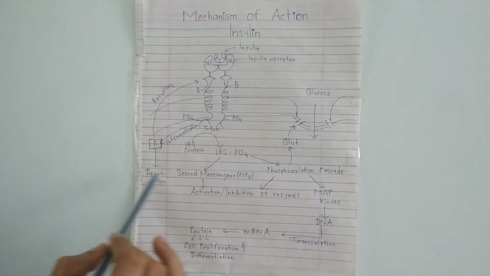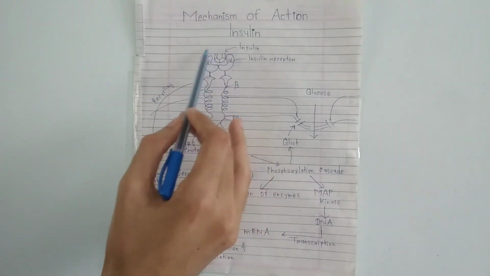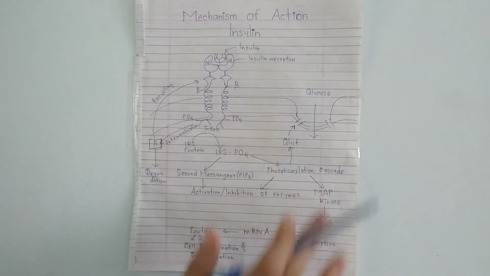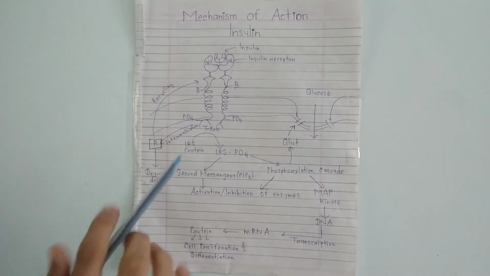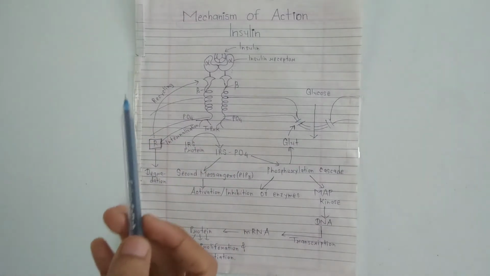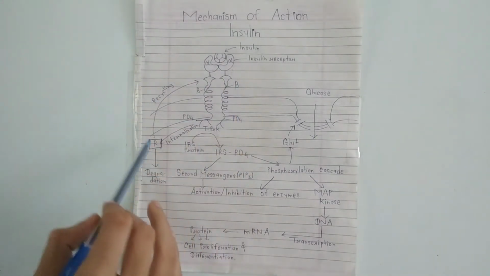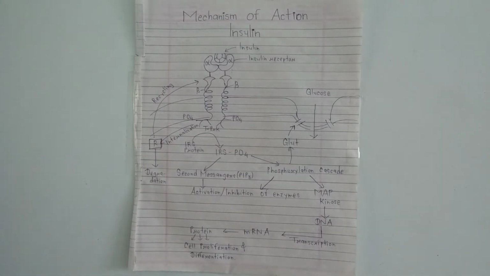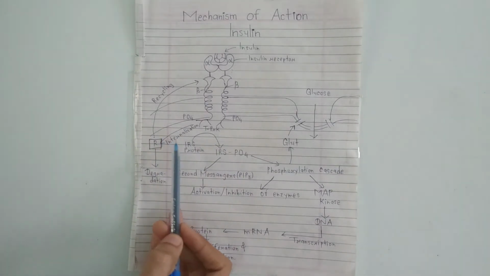Okay. And the second thing is that when the insulin acts on this cell, the receptor becomes inactivated after the action of insulin. That inactivated receptor undergoes the process of internalization.